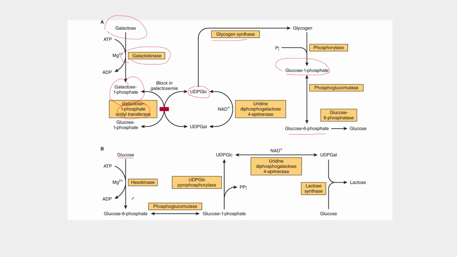comes into the cell and is phosphorylated to glucose 6-phosphate. It can be converted into glucose 1-phosphate through a rearrangement, and then it becomes an activated sugar, UDP glucose, used for glycogen synthesis. It can also be used for the synthesis of lactose in the process of milk production.